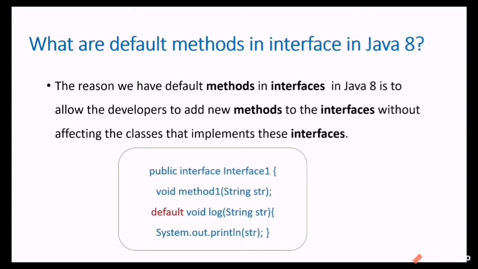Example for this is public interface, and we have the interface name and a public abstract method. Along with that we have one default method. In this default method we are just printing a value. So wherever required, we can call this default method in those classes alone.